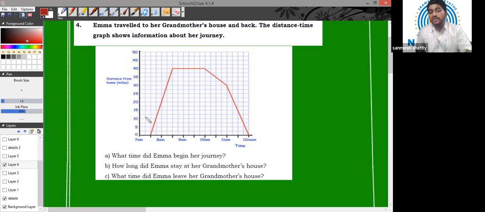Again, children, we need to figure out the scale which they have given. So this is the time axis, correct? You can see between 7 a.m. to 8 a.m. there are two divisions, this 1 and 2.